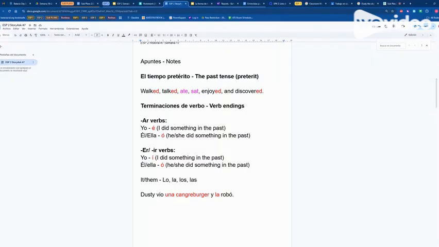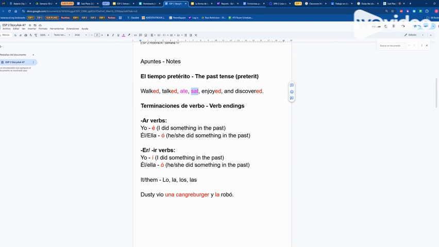Just gonna review some things with you guys. El tiempo pretérito is just the past tense. Don't be confused by fancy grammar terms. Examples would be walked, talked, ate, sat, enjoyed, and discovered. The preterite tense or the past tense in English typically ends in ed, although there are words like ate and sat that have spelling changes. This will also occur in Español.